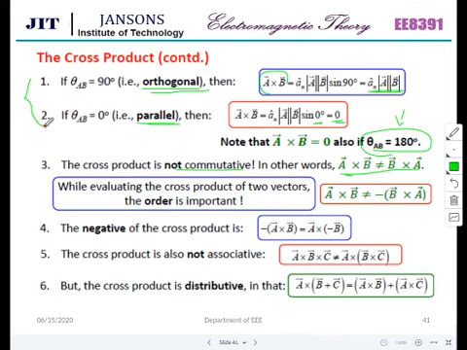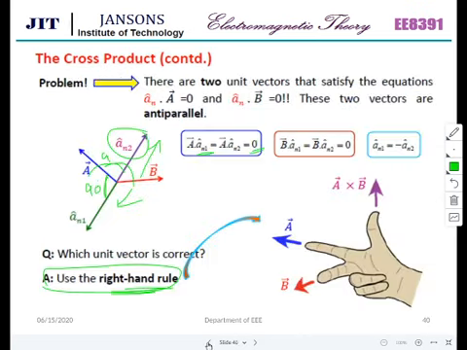This is one thing: you have to find out whether the vectors are parallel or perpendicular. Instead of using cross product, you can use dot product also. So the same problem you have to solve using dot product and using cross product, and find out whether it is perpendicular or parallel. One.